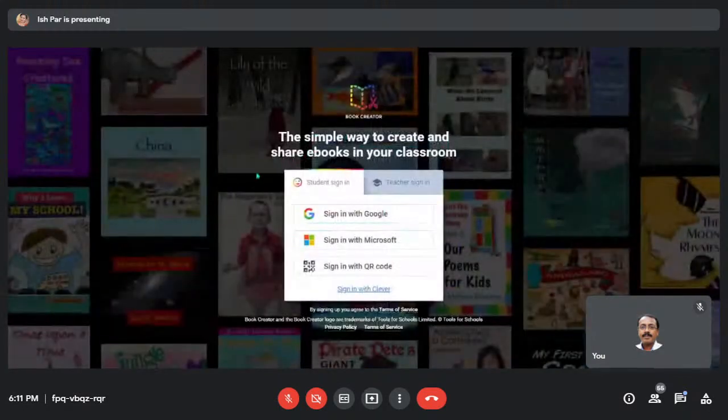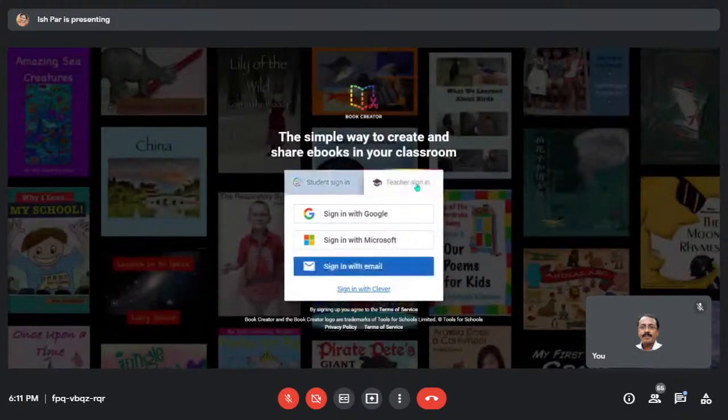So once you click on bookcreator.com, you will reach this login page. So you have to go through teacher sign in, right? Not with student. Right now you have to use teacher sign in. Sign in with your Google account, whatsoever account you have.